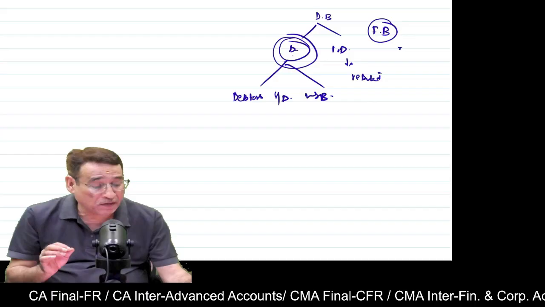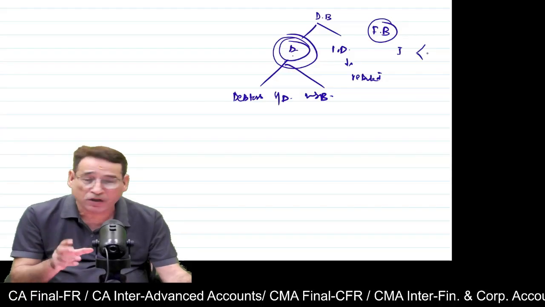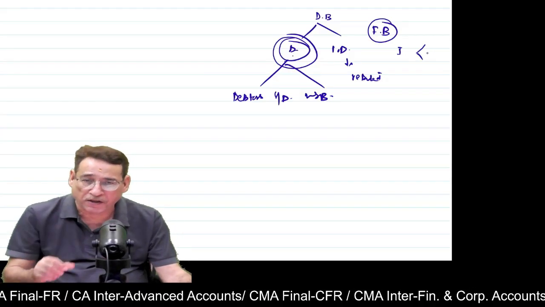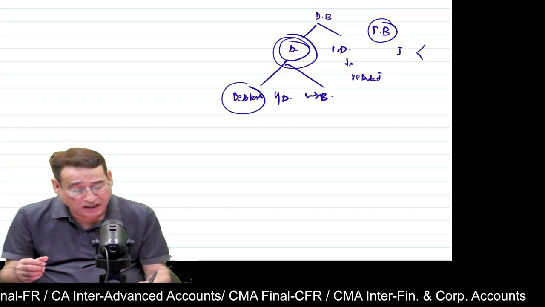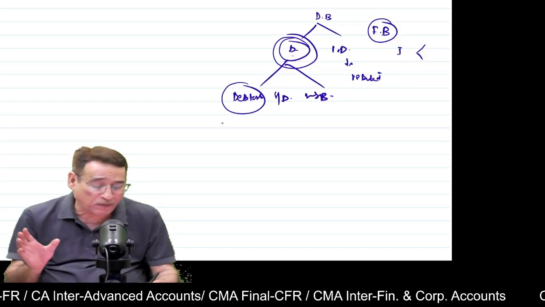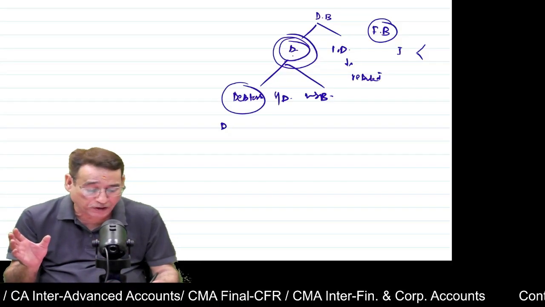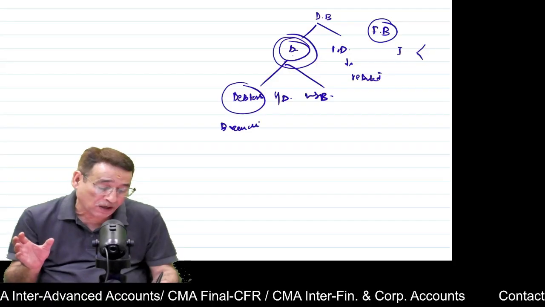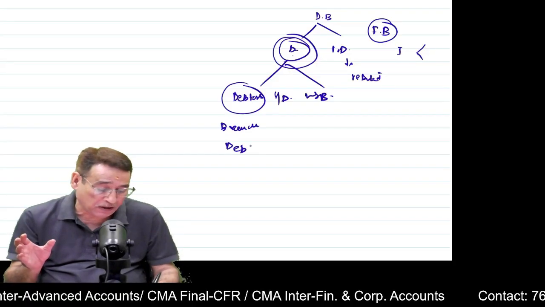You will be given some items and then you will be asked to convert them into what we call reporting currency. That I will let you know. Now, as far as debtors system is concerned, you remember under this particular system, we used to prepare a branch account. Isn't it or not? Is it clear? Very simple.